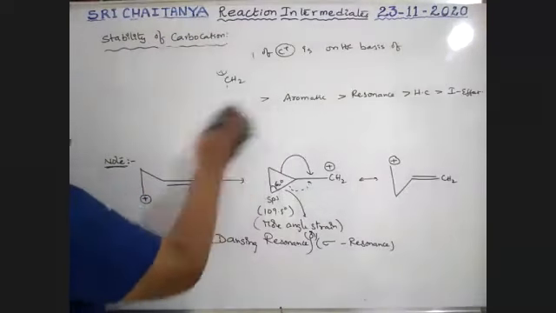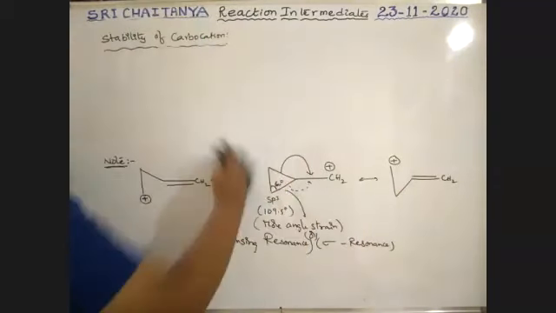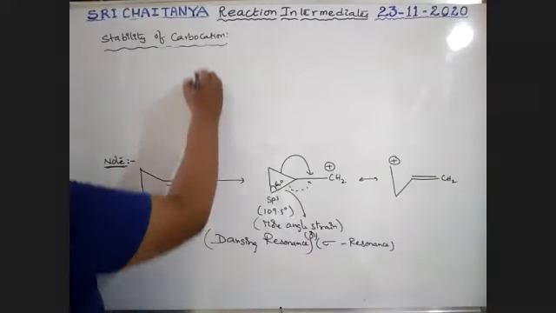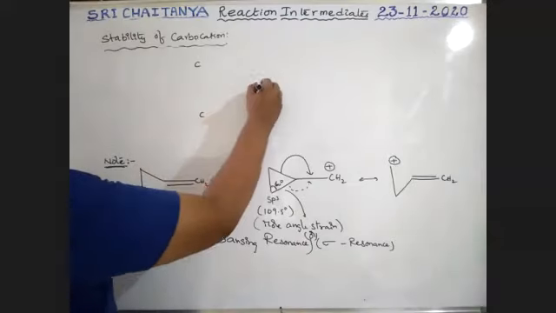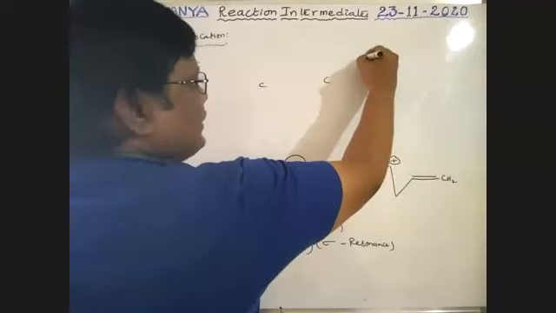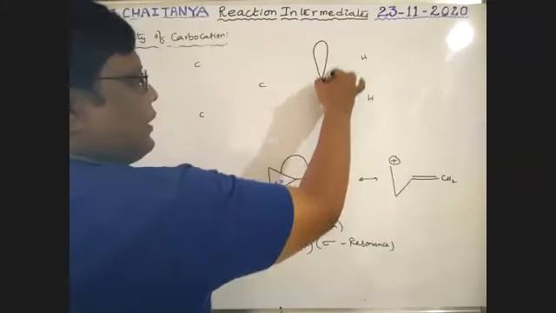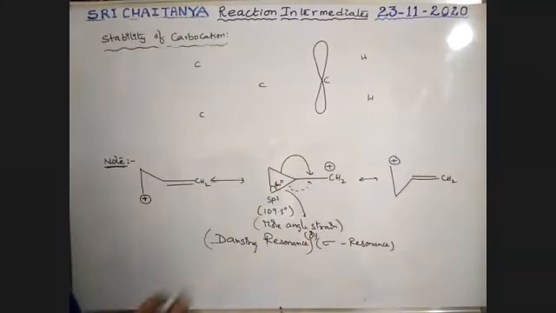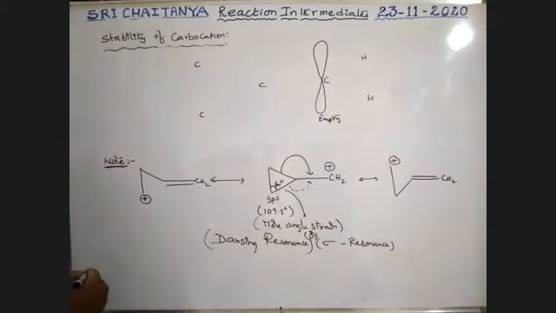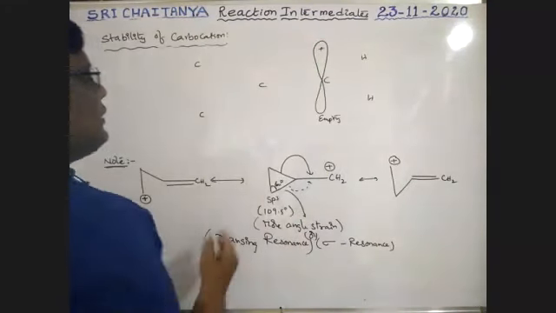Now structural arrangements and orbital picture, boys. I am representing the orbital picture for this cyclopropyl methyl carbocation. See here, carbon, carbon, carbon. It is cyclopropyl, boys. So one more carbon. This is carbon, and here it is hydrogen. This carbon has positive charge. Therefore, it has an empty p orbital. This is the empty p orbital, boys. This one is positively charged.